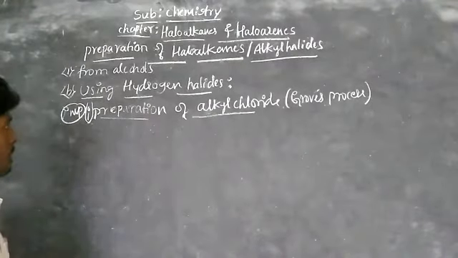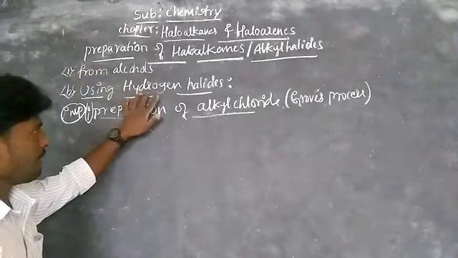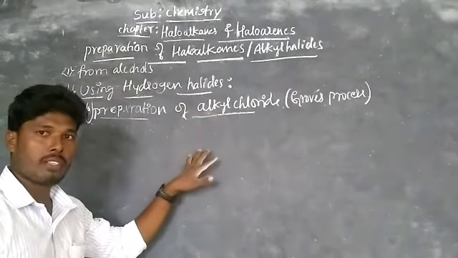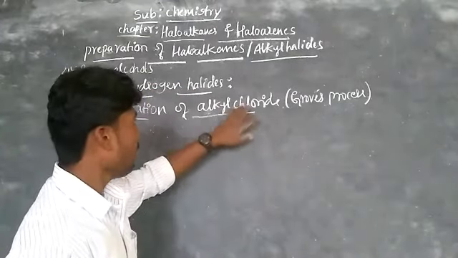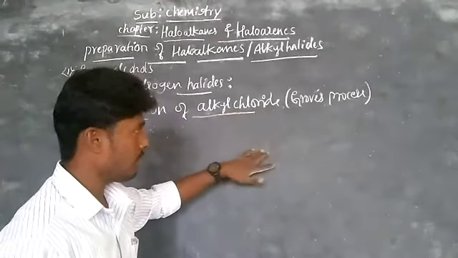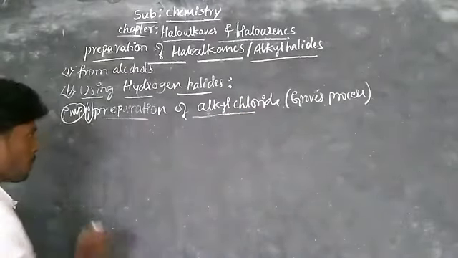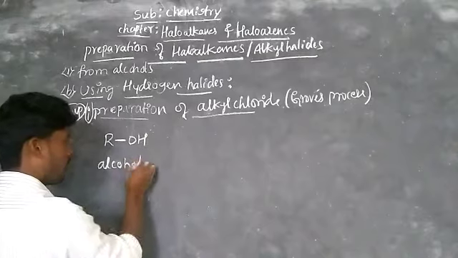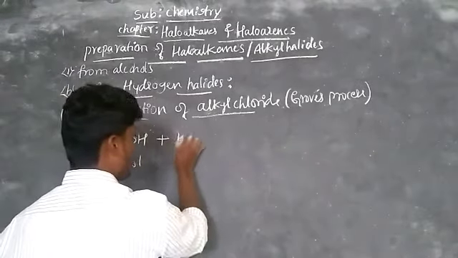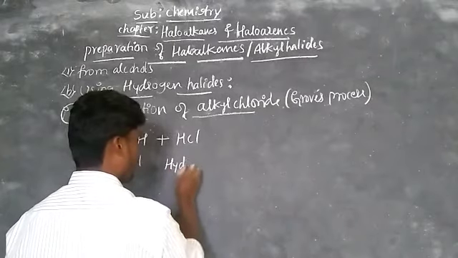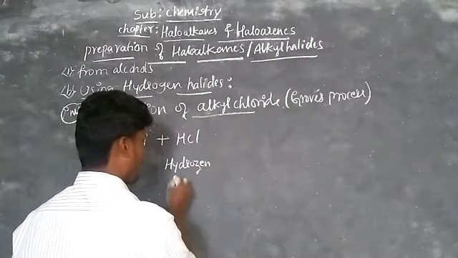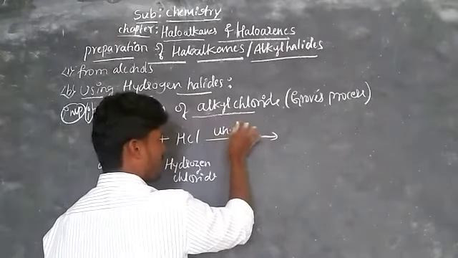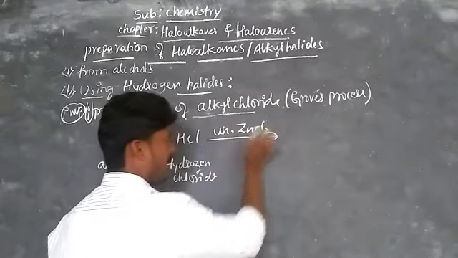In this process, alcohol is heated with hydrogen chloride in the presence of zinc chloride. You get alkyl chloride, and this whole process is called the Groove process. So alcohol, R-OH, is treated with hydrogen chloride, HCl, in the presence of anhydrous zinc chloride, ZnCl2.